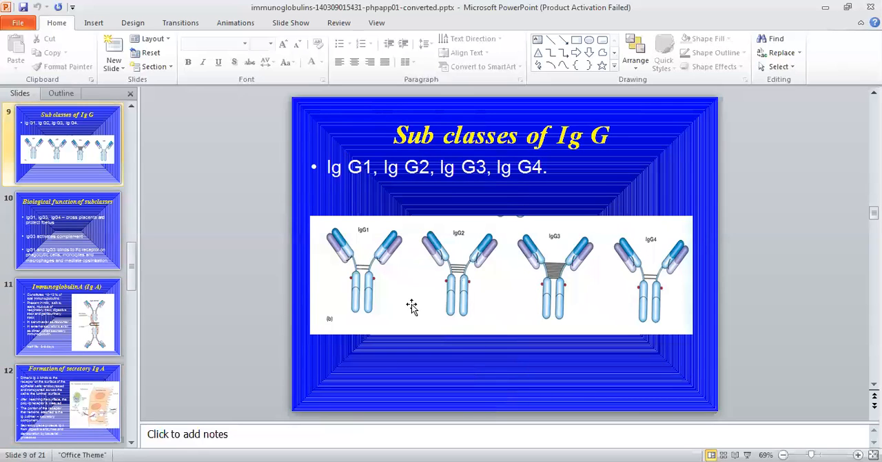Next is the subclasses of IgG. This IgG is again subdivided into different classes: IgG1, IgG2, IgG3, and IgG4. This classification is according to their hinge region. You can see here the hinge region, disulfide bonds. More disulfide bonds are present in different subclasses of